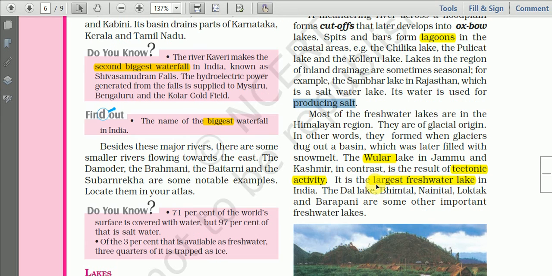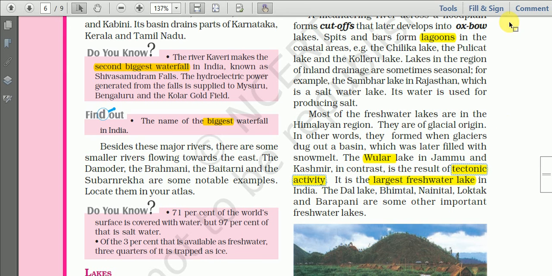And you must know that most of the lakes in the Himalayan region are freshwater lakes, and they are of glacial origin, as I told you. But some of the lakes, like Wular Lake, the largest freshwater lake in India, are in Jammu and Kashmir, and these lakes are formed by tectonic activity.